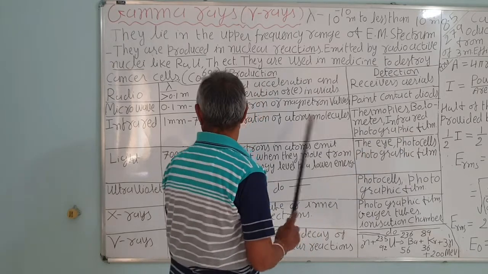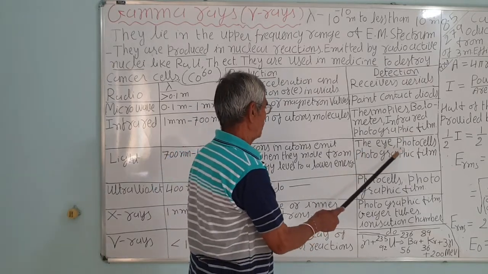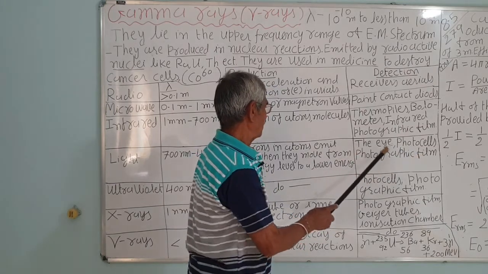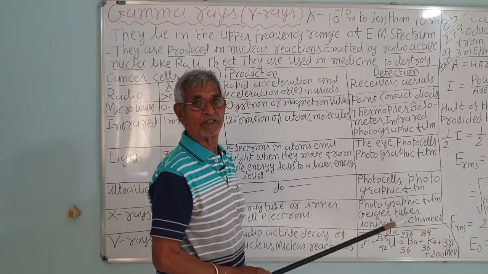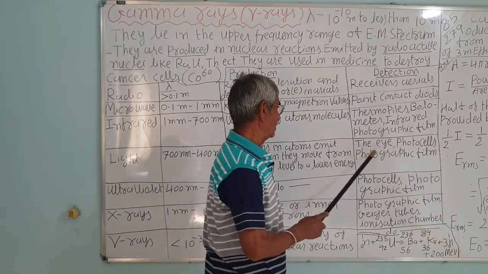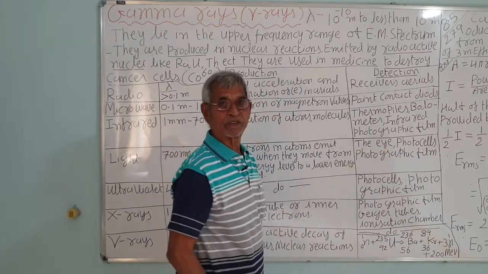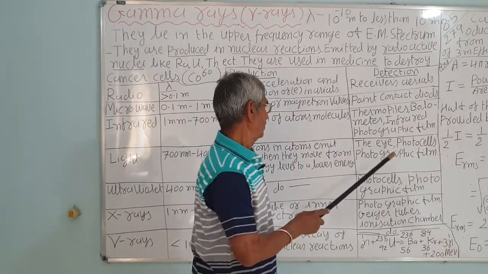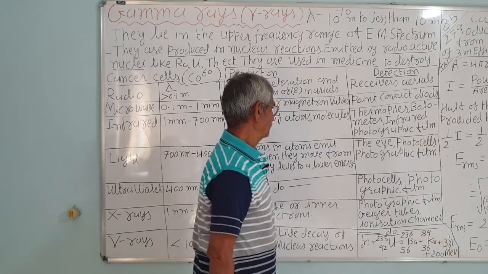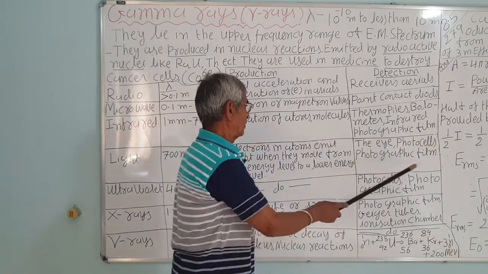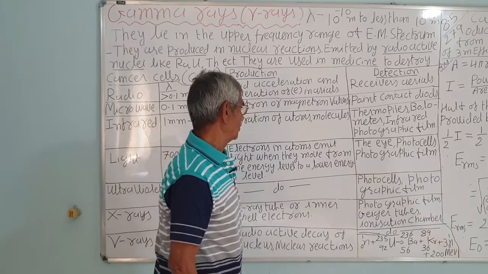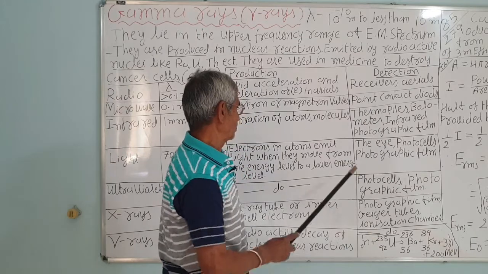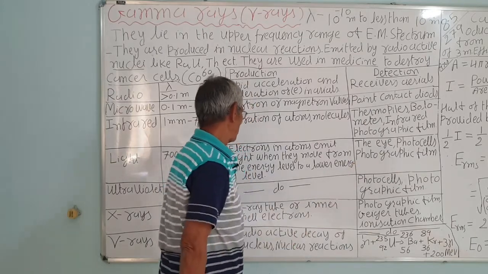Even visible light is detected by photographic film. Correct? It is used. Eye, that is, we can detect by eye whether there is a light or not. We can't see in a dark place. Light is what makes these things visible. How is it detected? Our eye can detect the light, or a photocell also, and photographic film also. It causes the effect. The meaning of photographic is writing with light. So light affects the photographic film.